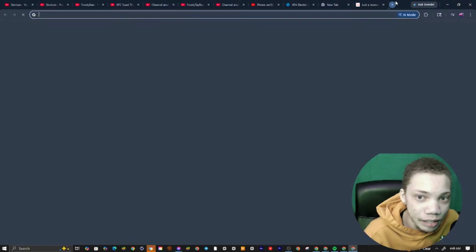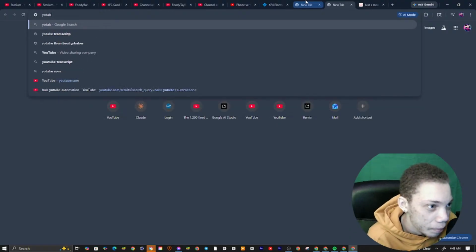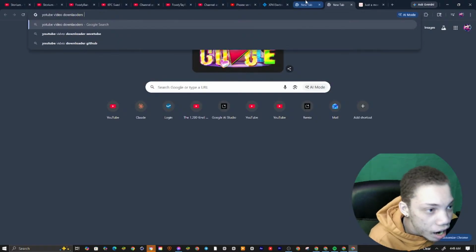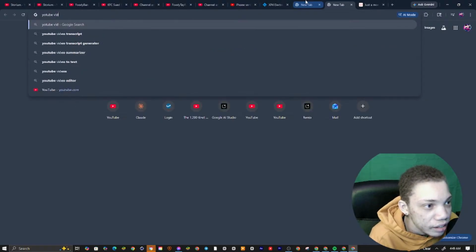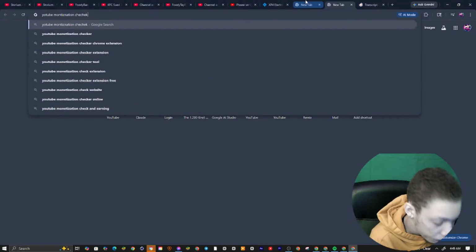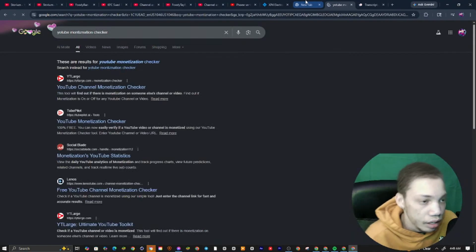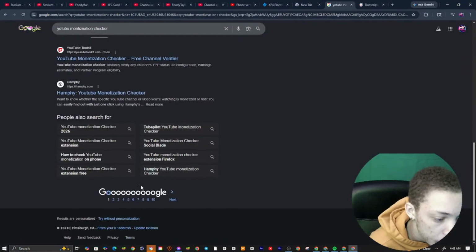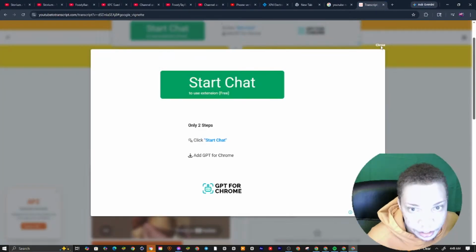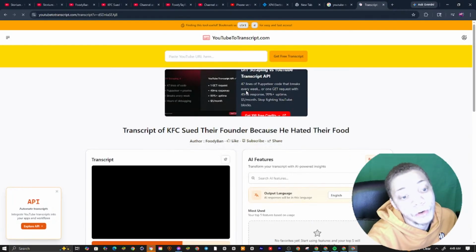Hold up. Let's pull up YouTube video downloaders. Let's pull up YouTube monetization checkers. A YouTube monetization checker lets you check when a channel is monetized, and you can see when it's not monetizing ever. But what we're going to do is go to this, and you see right here, transcript. We close this, paste it, and this whole script is AI generated.